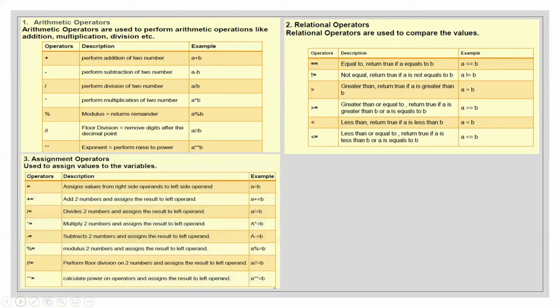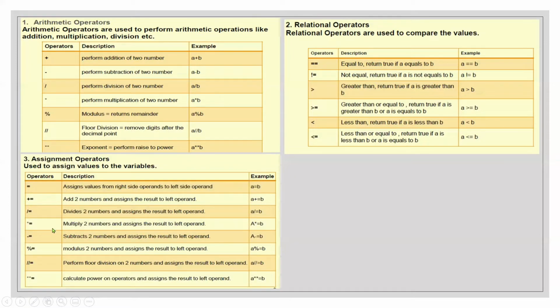Then we have the assignment operators. As I told you, assignment. If I write a = b, that means I'm assigning a value. I'm assigning that a is equal to b. If I write x = 3, I'm assigning the value 3 to the variable x. So one equal sign is used.